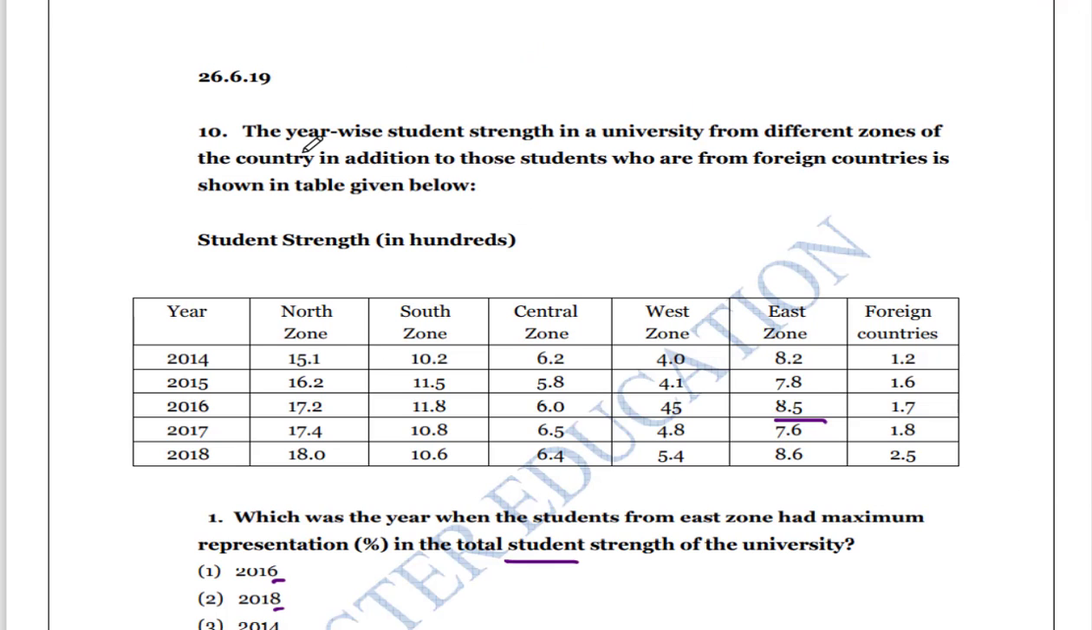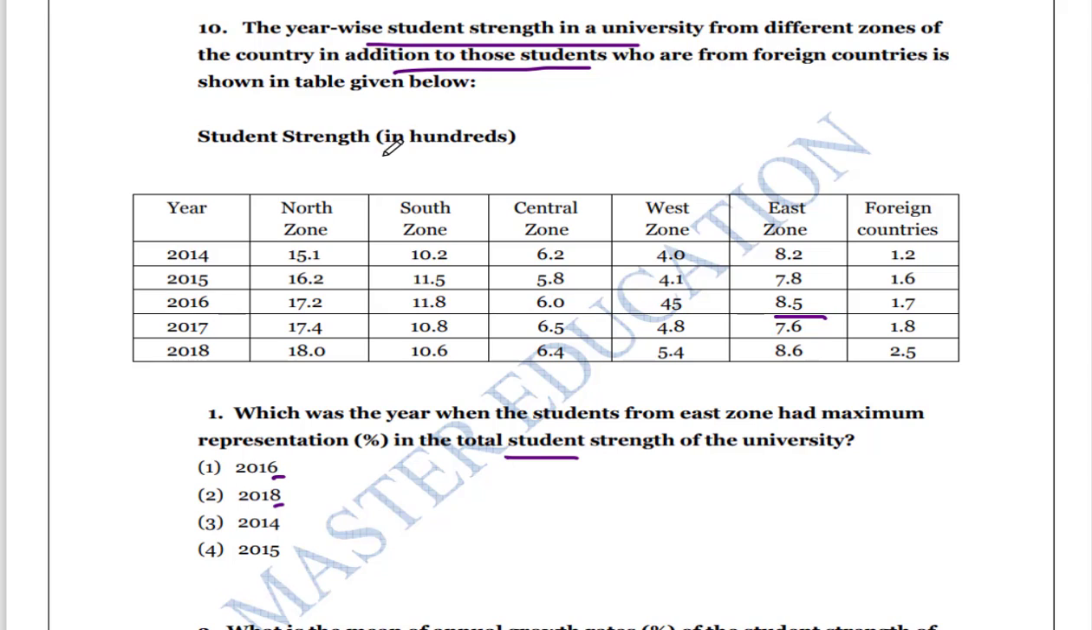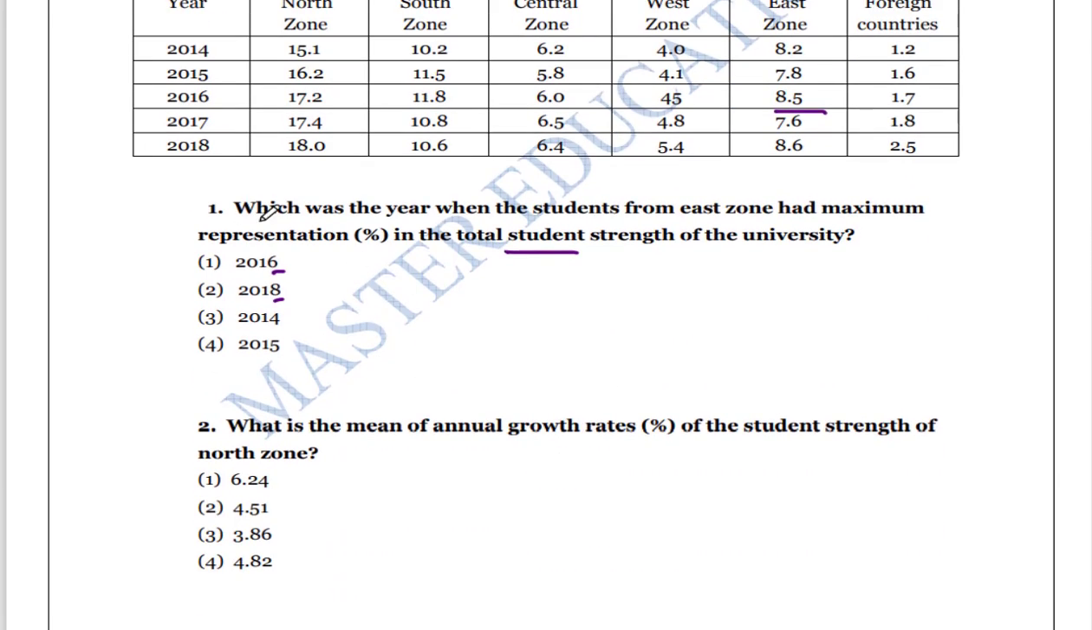The next passage, the year-wise student strength in a university from different zones of the country, in addition to those students who are from foreign countries, is shown in the table. So student strength is given in hundreds, 15.100, that is you can also write it as 1510, and 1620, you can multiply it by 100. So in the year, north zone, south zone, central zone, west zone, east zone and foreign countries. So these are all the number of students enrolled for a particular university. Okay, let's go to the next question.